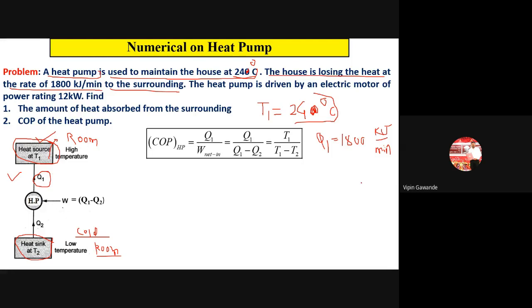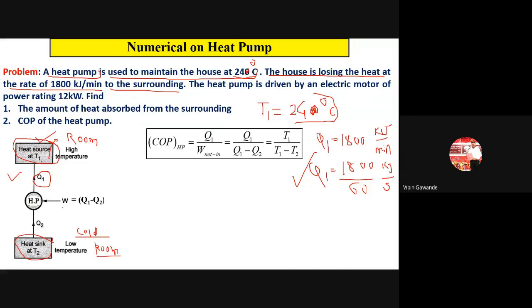Now this is in kilojoule per minute. We have to convert this into kilojoule per second. So this is 1800, and 1 minute is equal to 60 seconds. So you have to convert kilojoule per minute into kilojoule per second. See, each and every sentence of the problem is very important. Heat pump is used to maintain the house at 24 degrees Celsius. So what does 24 degrees Celsius mean?